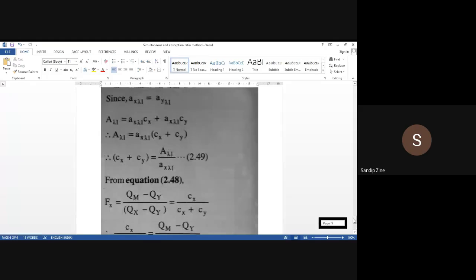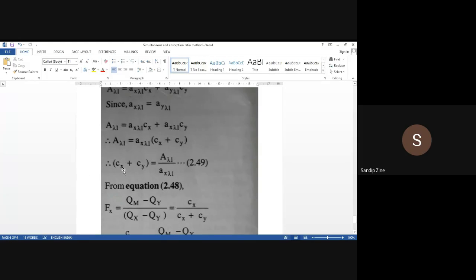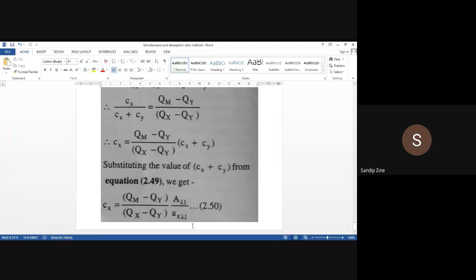So what is our equation number 2.49? This Cx plus Cy is equal to absorbance at wavelength 1 divided by absorptivity value of x at wavelength 1. So in this case, final concentration of Cx, we will use this formula.